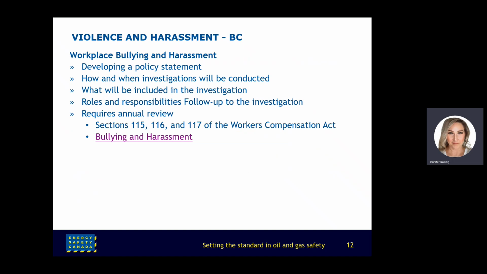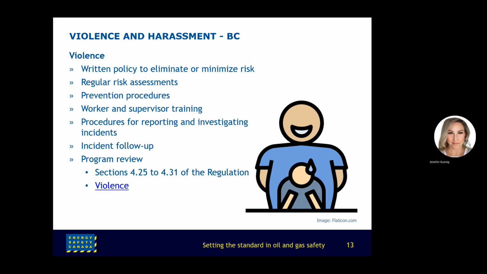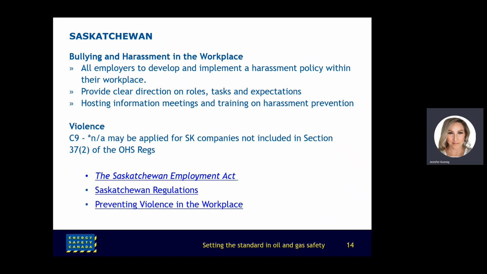Bullying and harassment legislation for British Columbia can be located in sections 115, 116, and 117 of the Workers' Compensation Act or on the link provided. Violence legislation for BC can be located in sections 4.25 through 4.31 of the regulation. Applicable legislation for Saskatchewan can be found in the Saskatchewan Employment Act regulations or from the links provided.